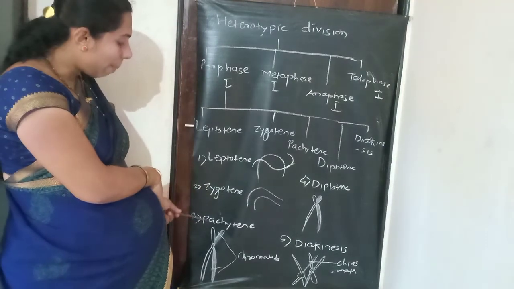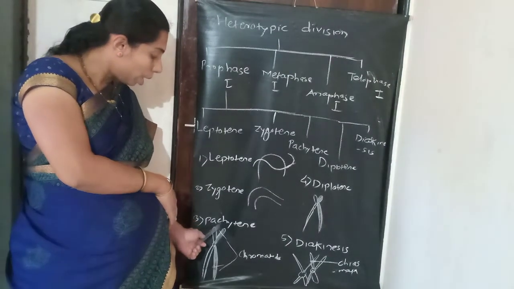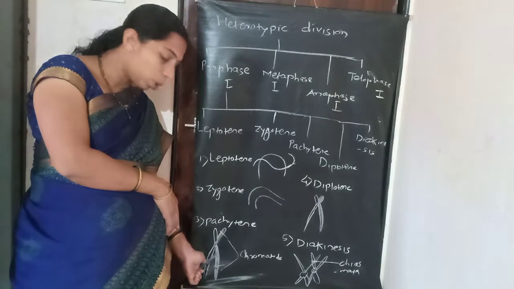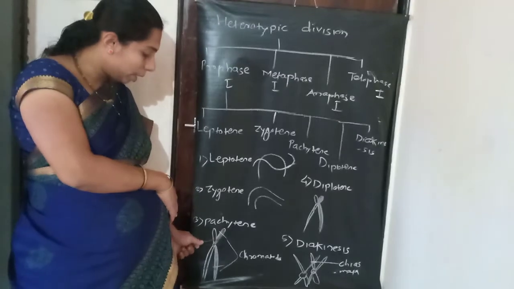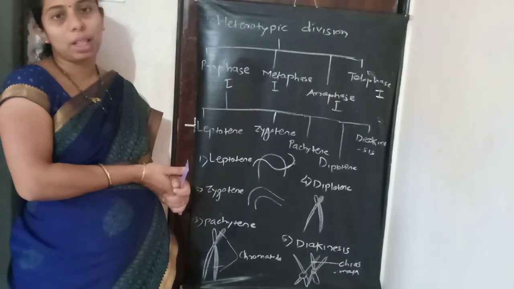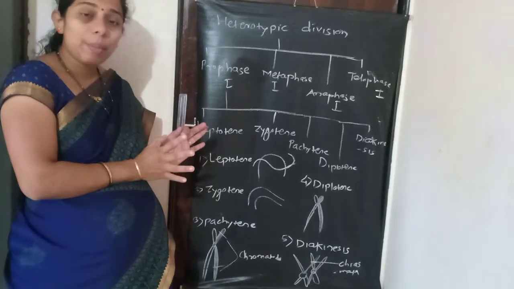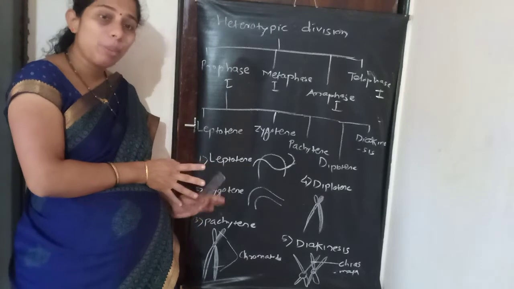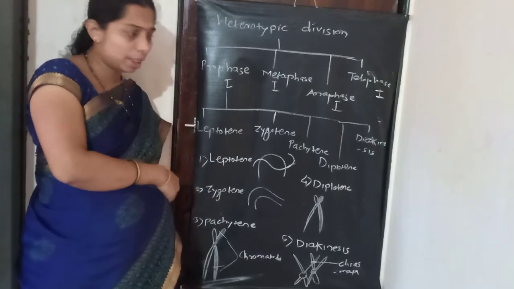Next one is pachytene. In pachytene there is longitudinal splitting of the chromosome. A vertical cut goes through the chromosome, so the chromatids are separated. Now four chromatids can be seen separately. Here they can't separate from each other; they attach at one point. It is called the chiasmata. They are attached at the chiasmata.